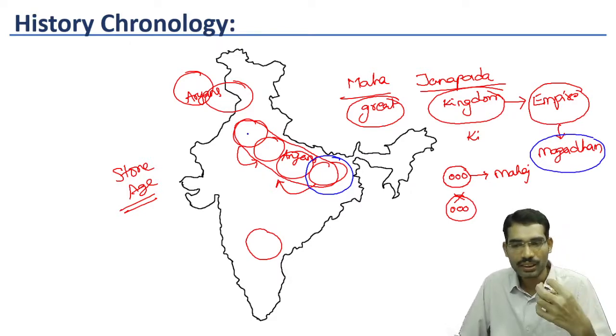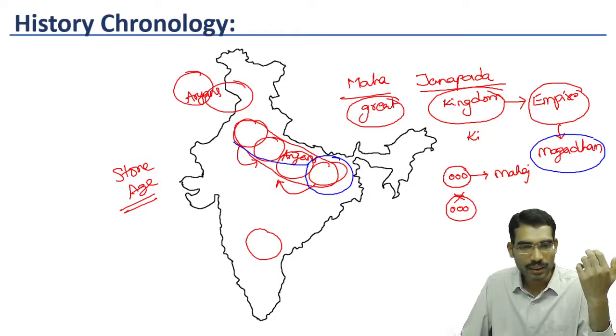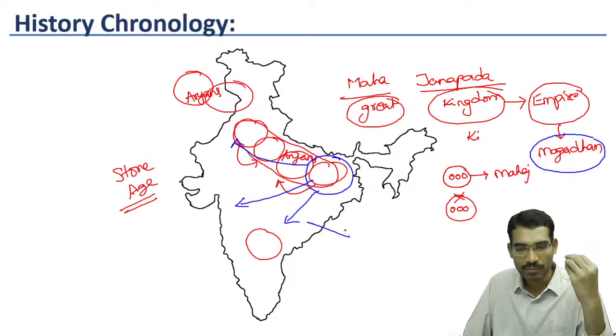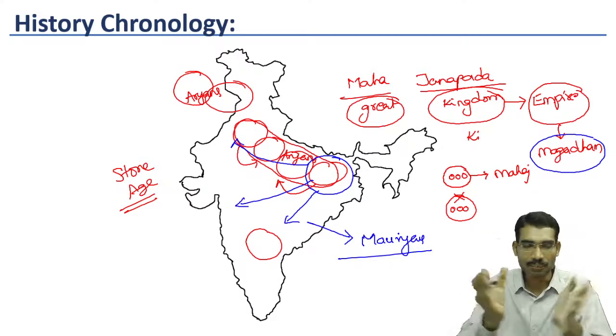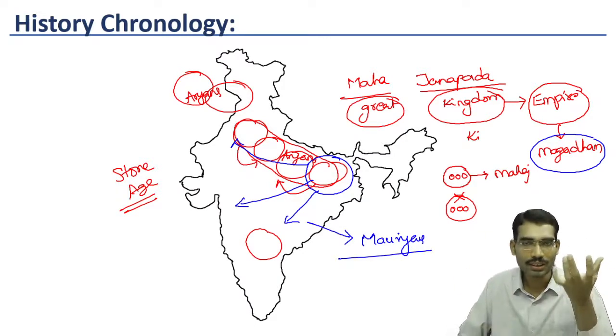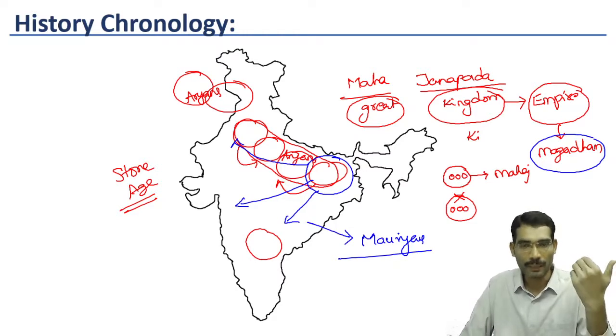And gradually this Magadhan Empire expanded into different areas. By the time a dynasty called Mauryas, almost entire subcontinent came under one central authority. This is called Mauryan Empire.